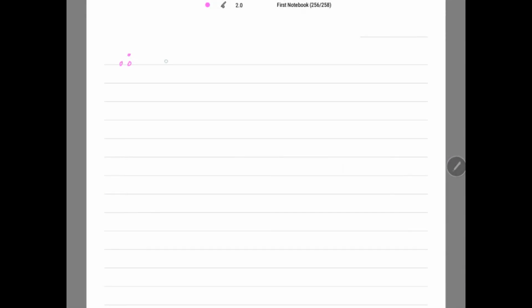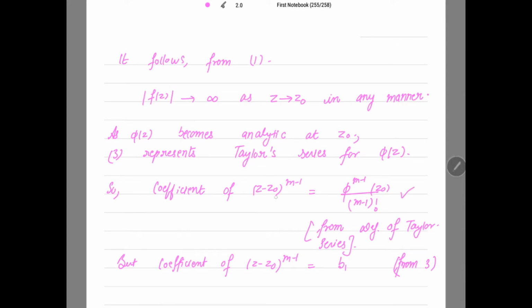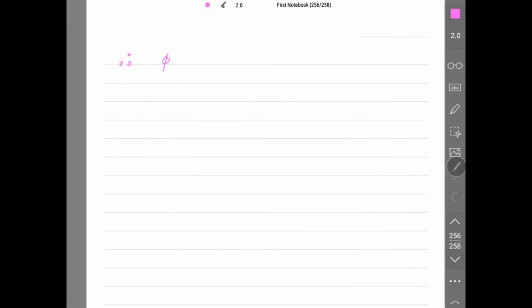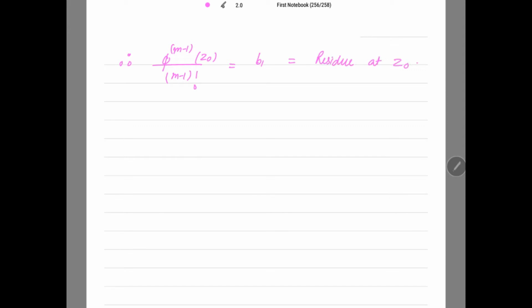So therefore, because both are the coefficient of z minus z0 to the power m minus 1, can I write both to be equal? These both are equal. That means phi to the power m minus 1 of z0 over m minus 1 factorial is equal to b1, which is the residue at z0. Hence proved. This is your second part, which is proved now, right?